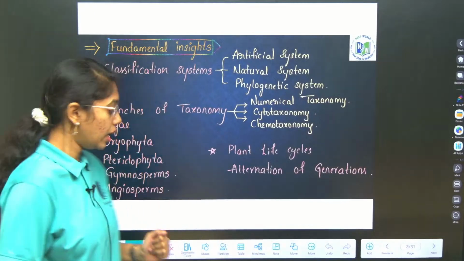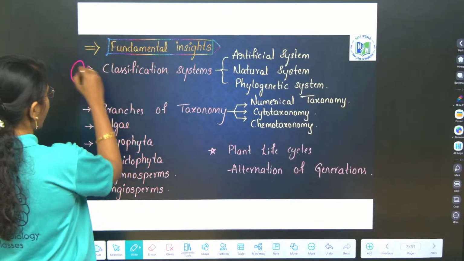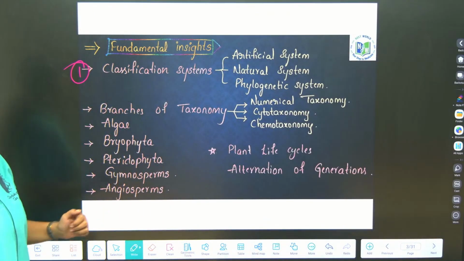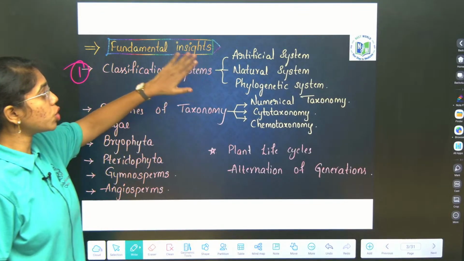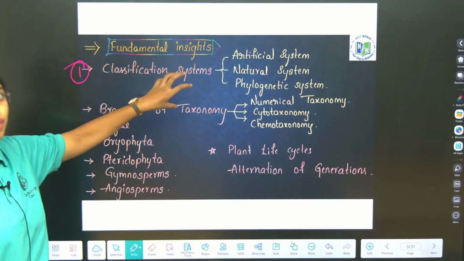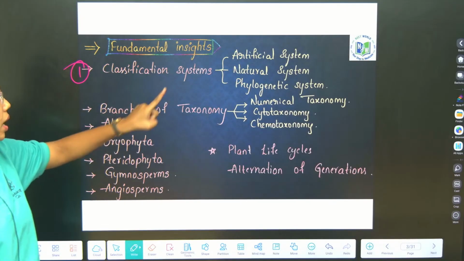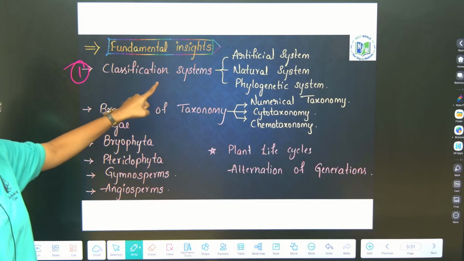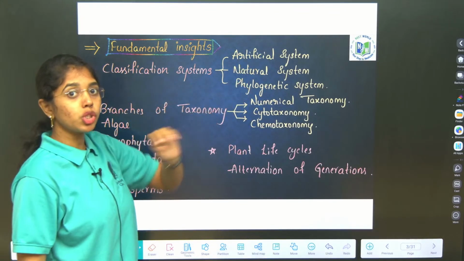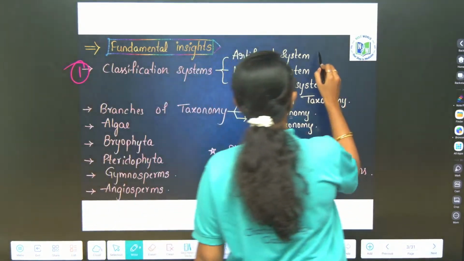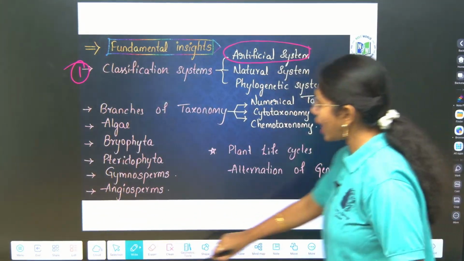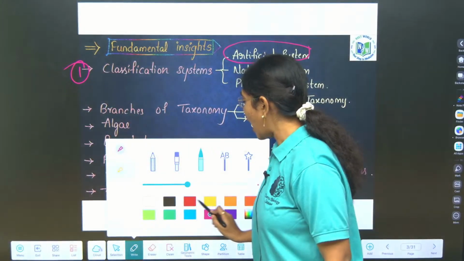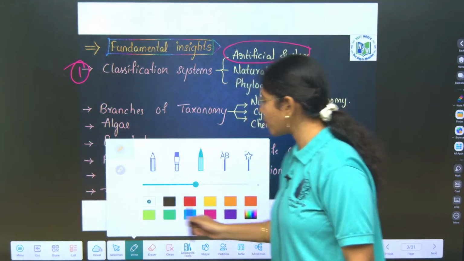The first segment of this chapter is classification systems. You will also learn this in the taxonomy of angiosperms in your text, but here only I am dealing with it in this chapter. In classification systems, you have to learn about artificial system of classification, natural system of classification and phylogenetic system of classification.